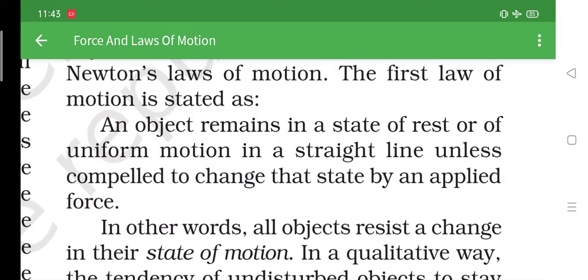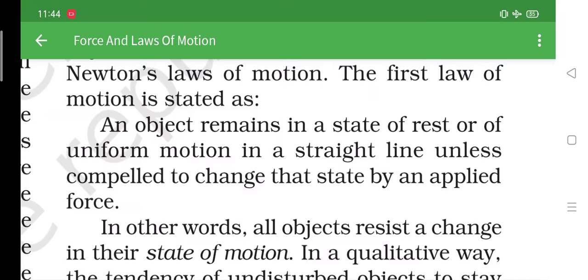If you want to understand this or if you want to write this, you can write it this way: an object remains in its state. An object does not move from its place unless and until an external force is applied on it. If you want to write it in your book, note it down in your textbook, on the top of it, there is a space. You can note it down that an object remains at rest unless and until an external force is applied on it. This is Newton's first law of motion.